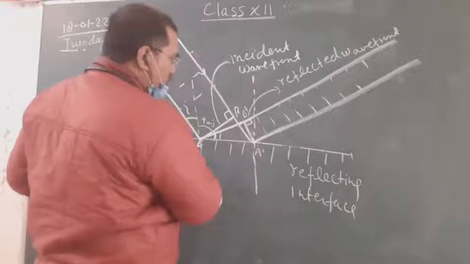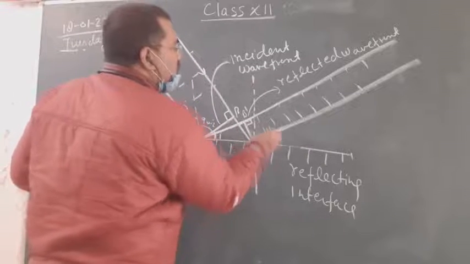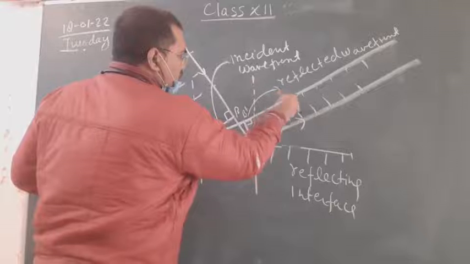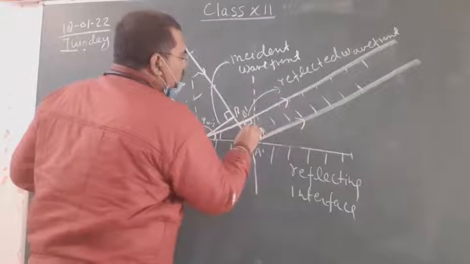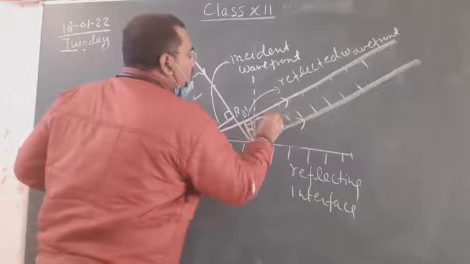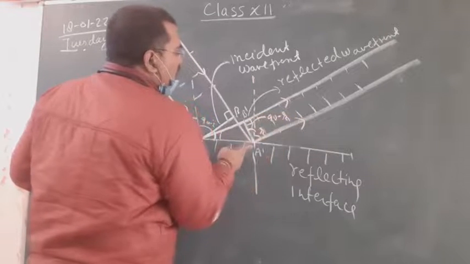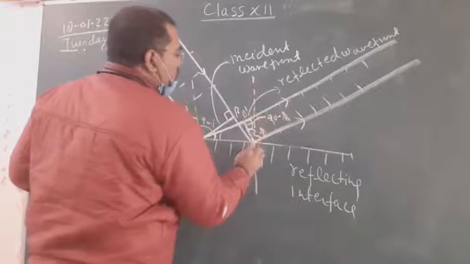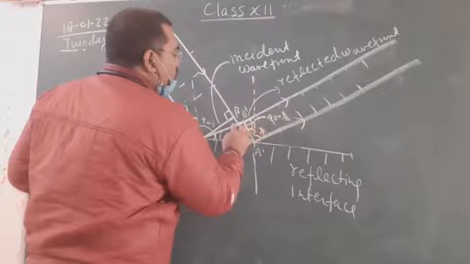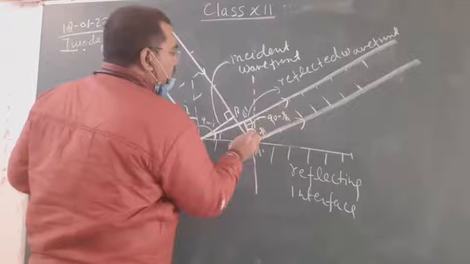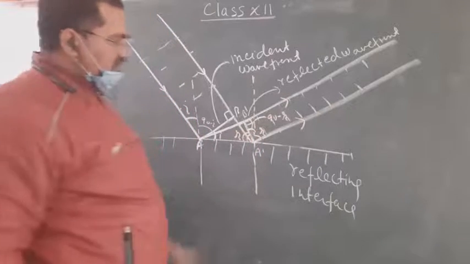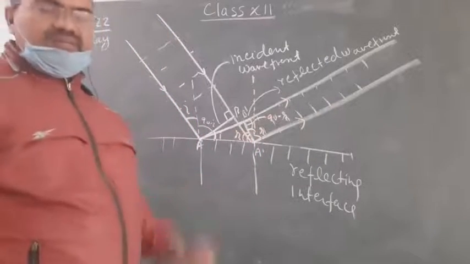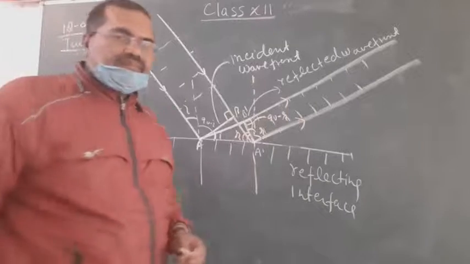Similarly, this is also a normal, and this is the reflected ray, so this will be r, and this is the wavefront, so this angle will be 90 minus r, and this is the normal, so this whole angle is 90 degrees, this is 90 minus i, so this will become r. Simple mathematics, you can do it.